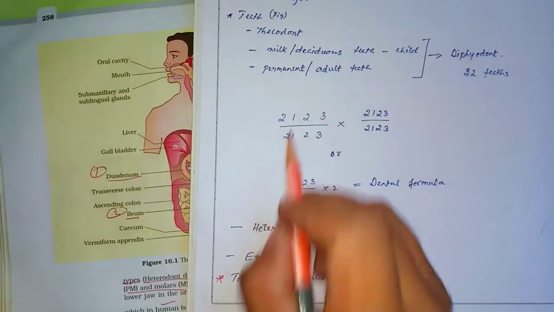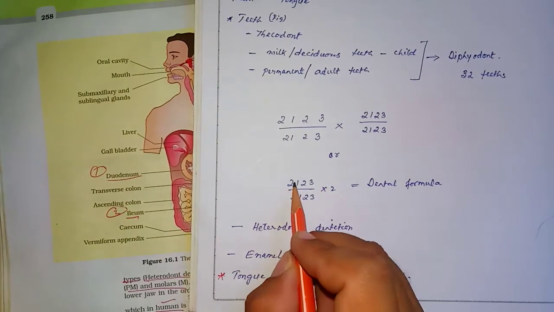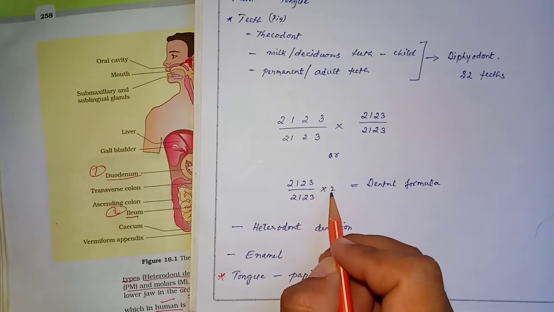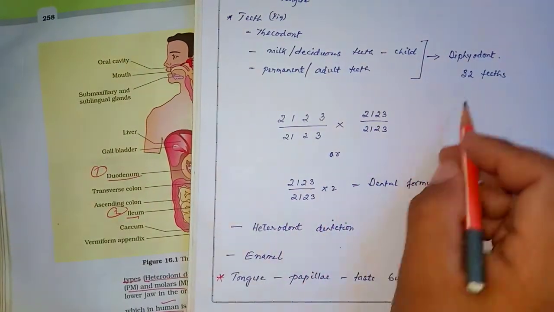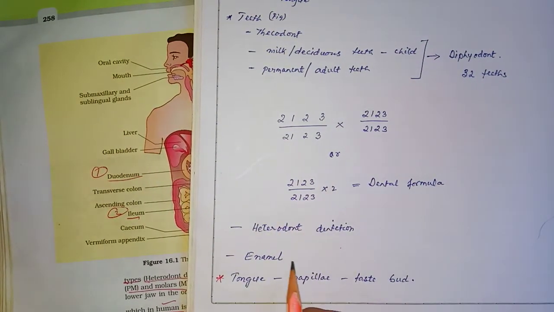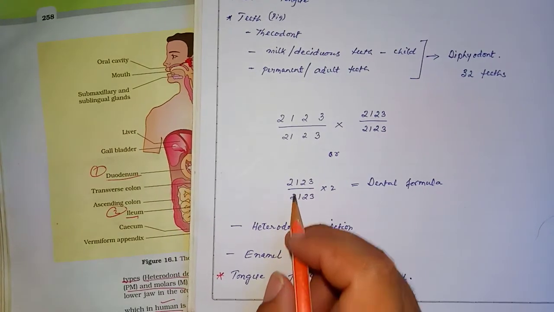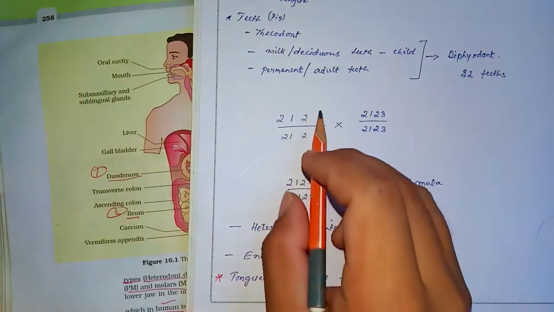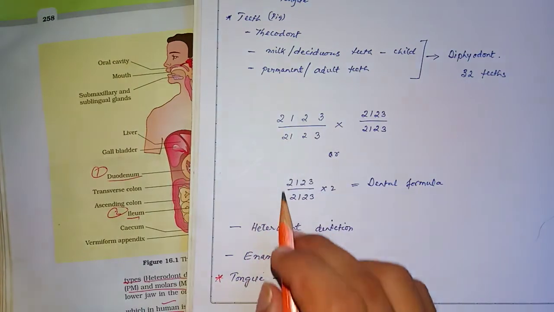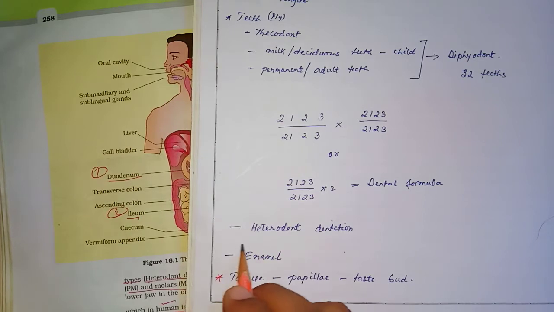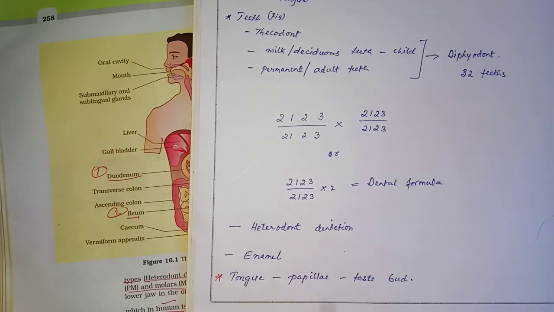Instead of this, the dental formula is written in this form. This is one side of the jaw, multiplied by 2. That gives rise to 32 teeth. So this is the dental formula of teeth. Now this occurrence of different types of teeth, that is incisor, canine, premolar and molar, this arrangement of different types of teeth is called heterodont dentition. And we know that the outer layer of the teeth is covered with a hard substance, and this hard substance is called the enamel. So this is all about the teeth.